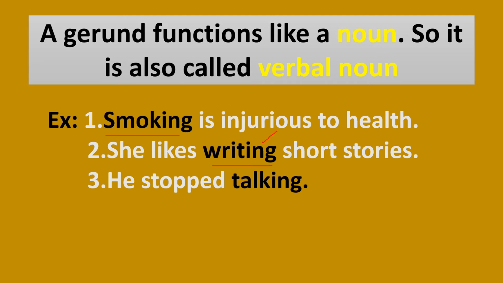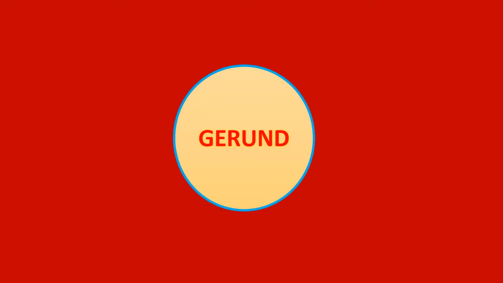He stopped talking. What did he stop? He stopped what? He stopped talking. So talking is not a verb at all. It is a noun or verbal noun or gerund. Understood? So any base form plus ing is called gerund. It functions like a noun, so it is called a verbal noun.